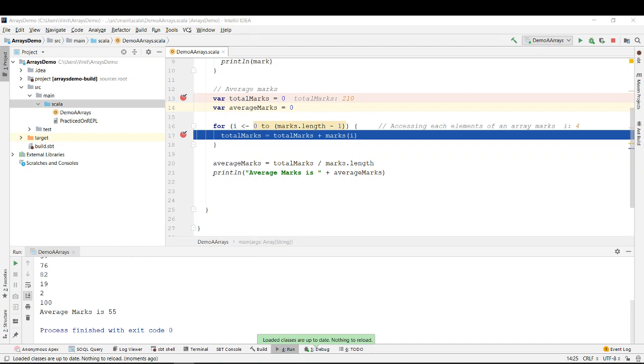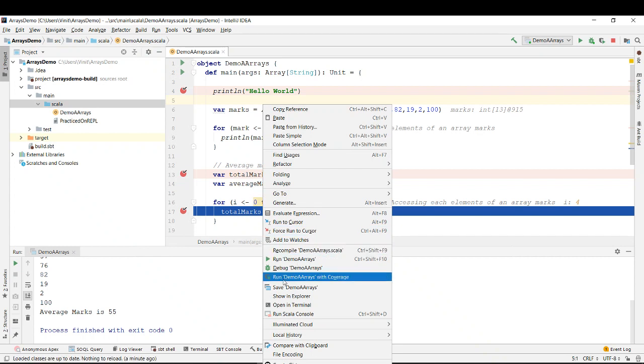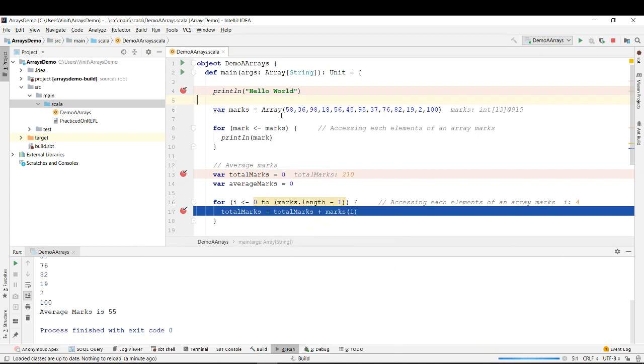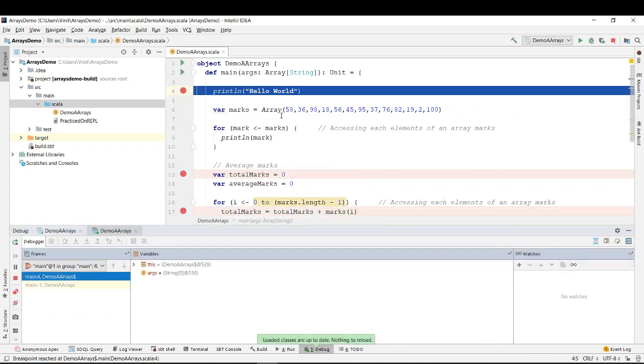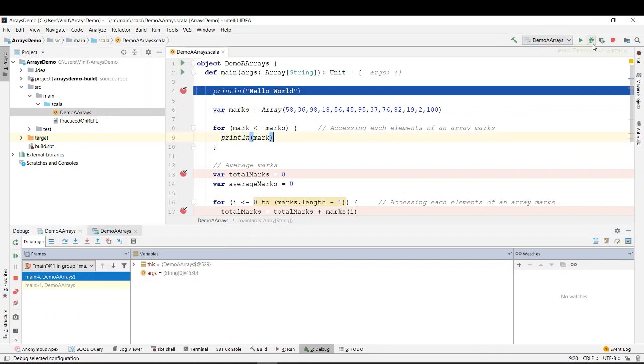Harish, can you explain this example? I mean the debug part one more time. Okay, so we are just putting some breakpoint, right? Let's do it from the top. The first breakpoint is over here only. Just right click over here and select the debug. You can also right click here and select a debug, or you can also click on this bug.